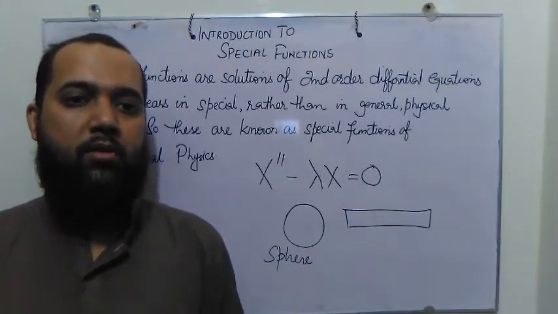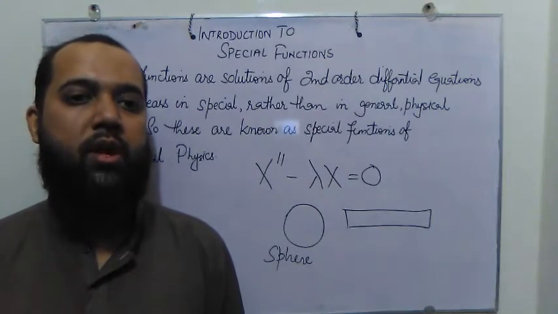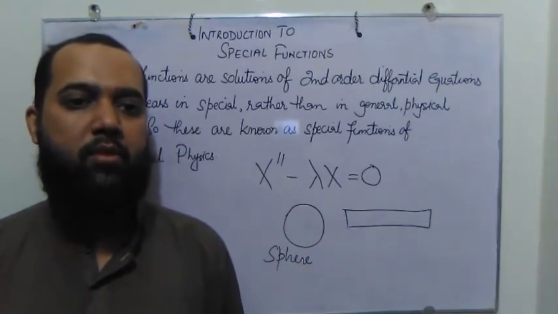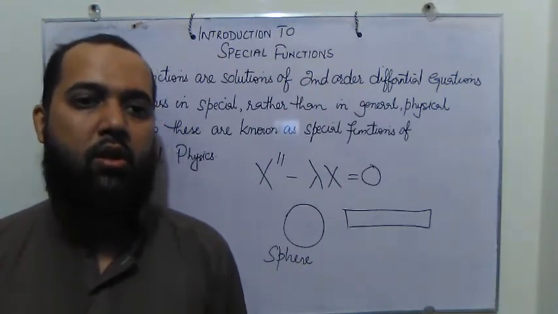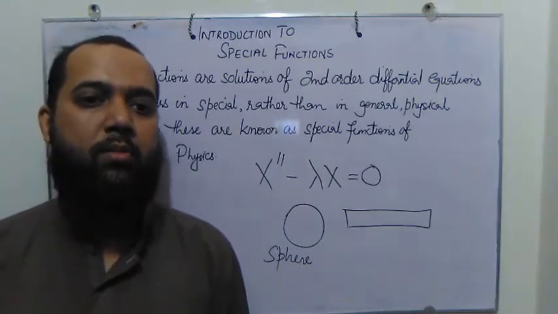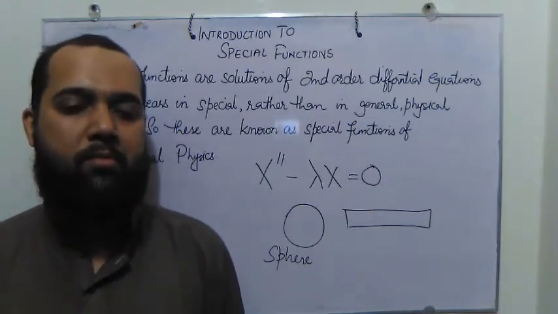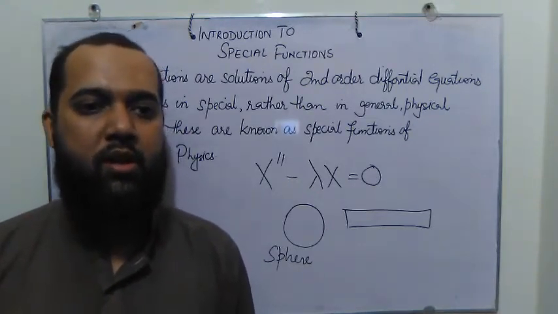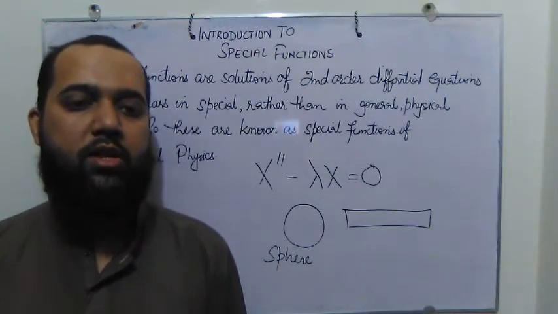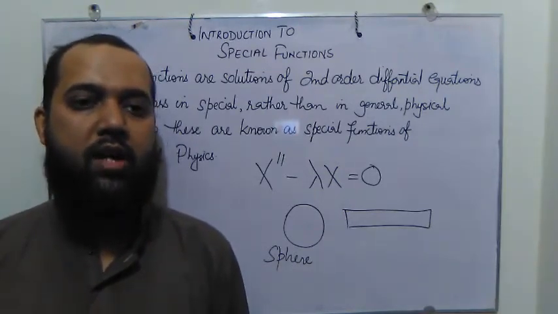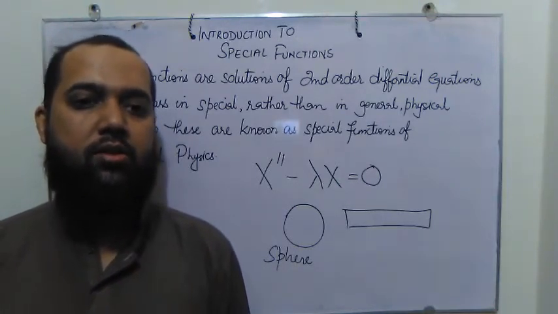For example, if you are not going to solve the heat equation, Laplace equation or wave equation, but you are going to solve a quantum mechanical problem for the atomic hydrogen, you solve the Schrodinger equation for the atomic hydrogen, or you solve the famous quantum mechanics problem, the linear harmonic oscillator. When you do the mathematical steps, sometimes you are given a special differential equation which is not easy to solve. These are the equations we are going to see today, and these equations are solved by some method.